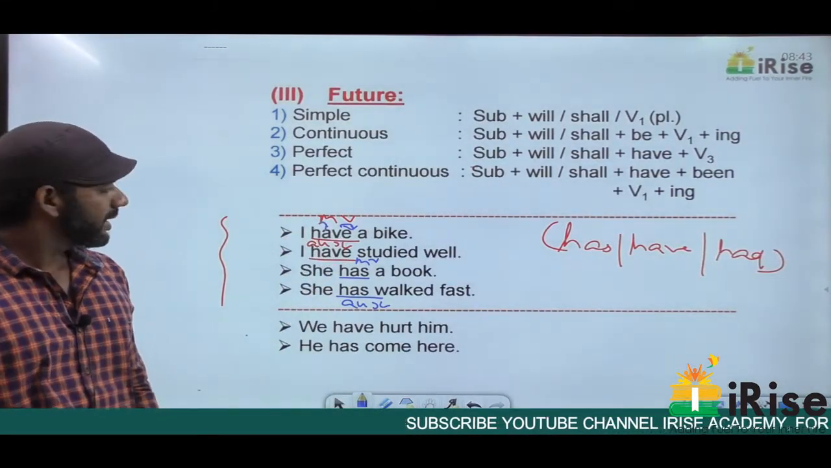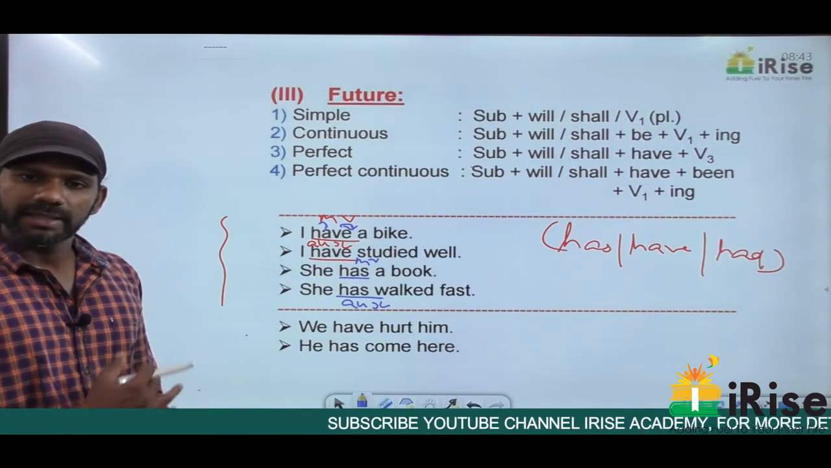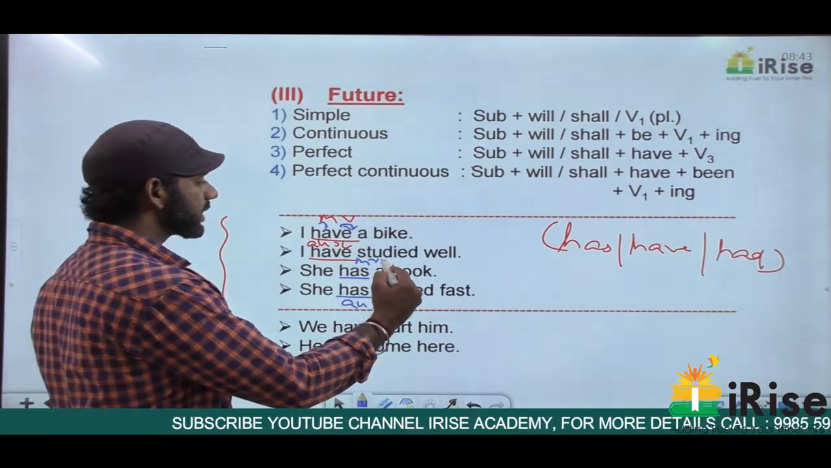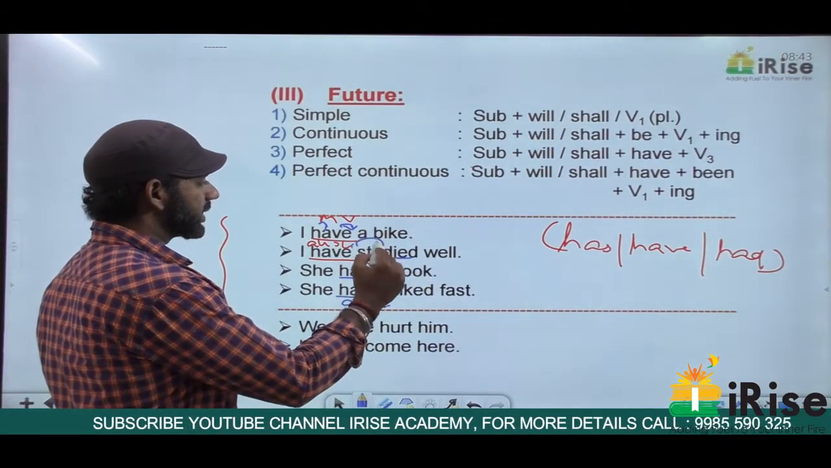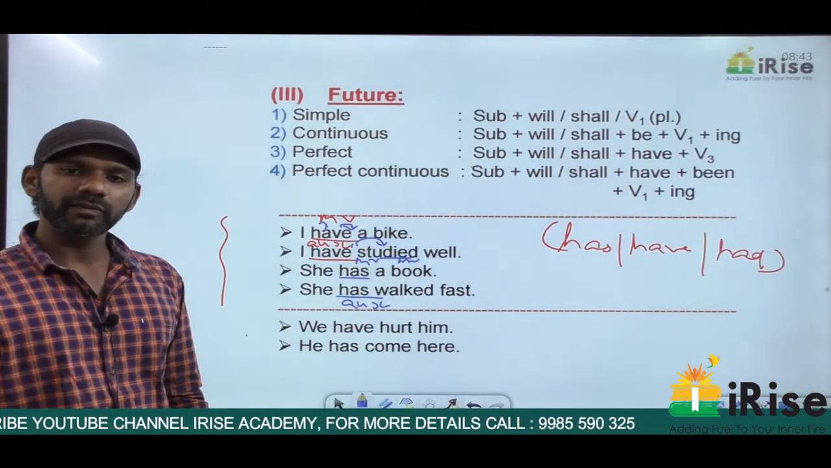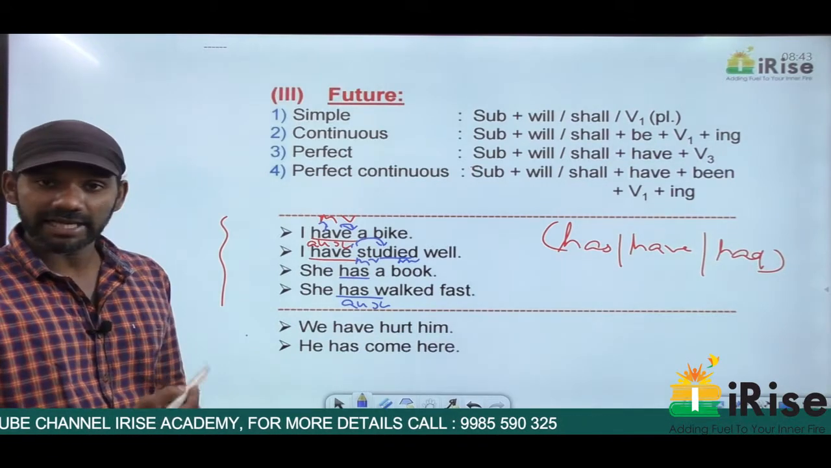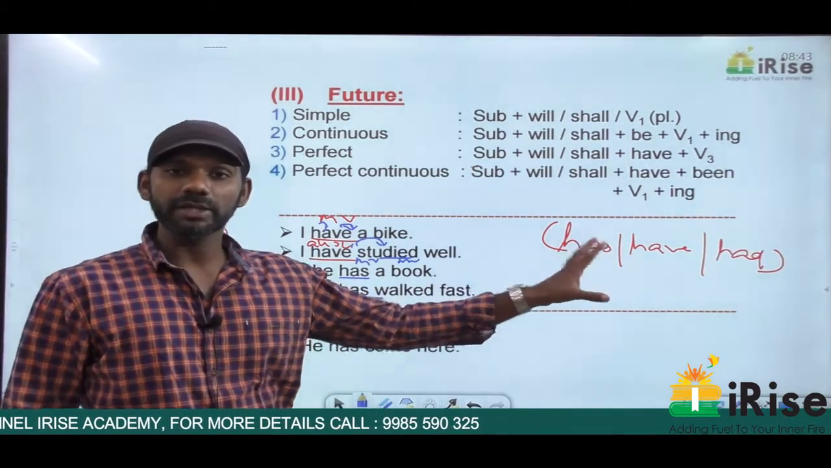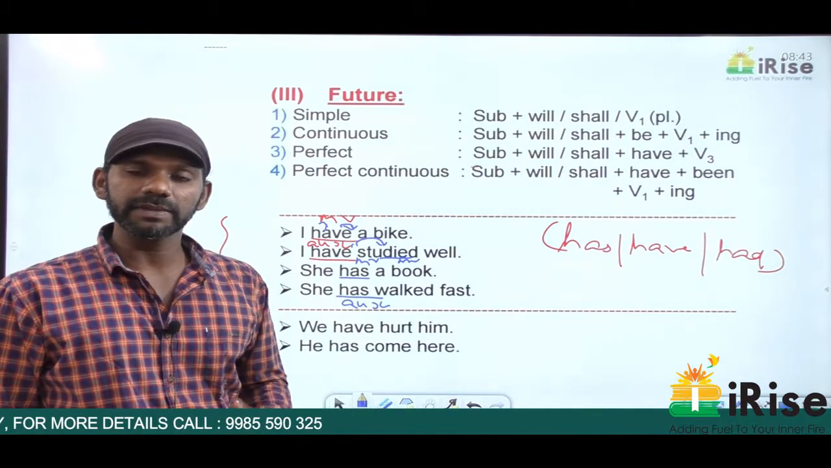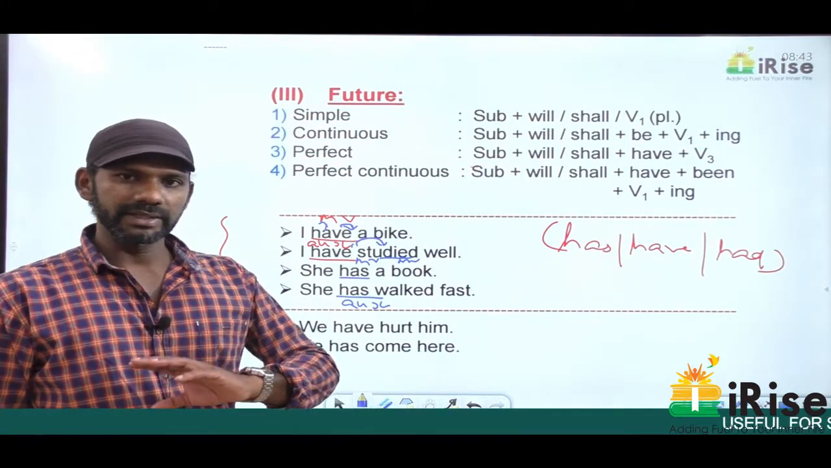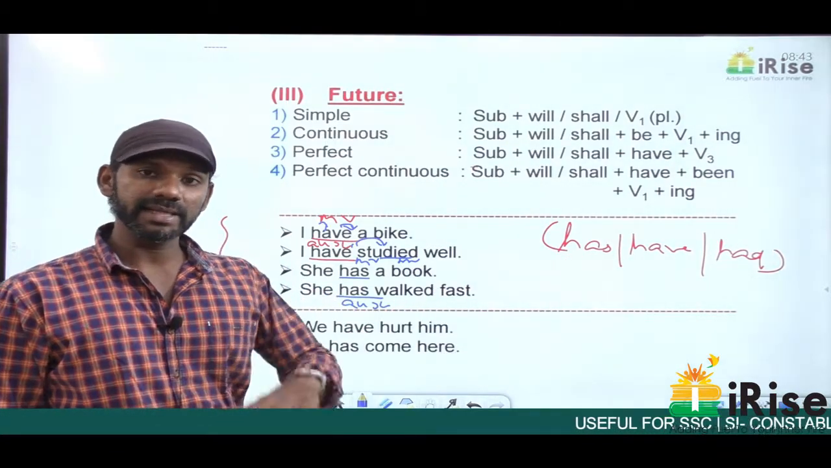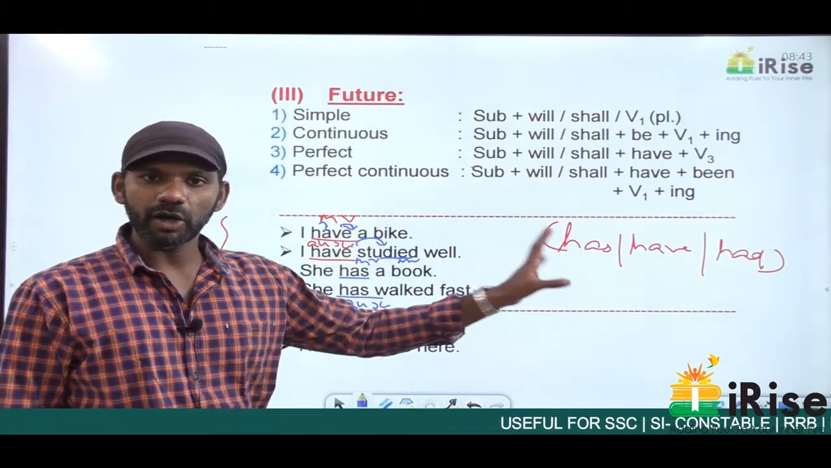Come to the second one. I have studied well. In this case, do we have a main verb after have? Yes. Studied is a main verb, action. So in the second statement, we have a main verb after have. When there is a main verb after has, have and had, then they are termed as auxiliary verbs. This is how to identify whether has, have and had in a sentence are main verbs or auxiliary verbs. I repeat, when there is no main verb after has, have and had, they are termed as main verbs. When there is a main verb after them, they are termed as auxiliary verbs.